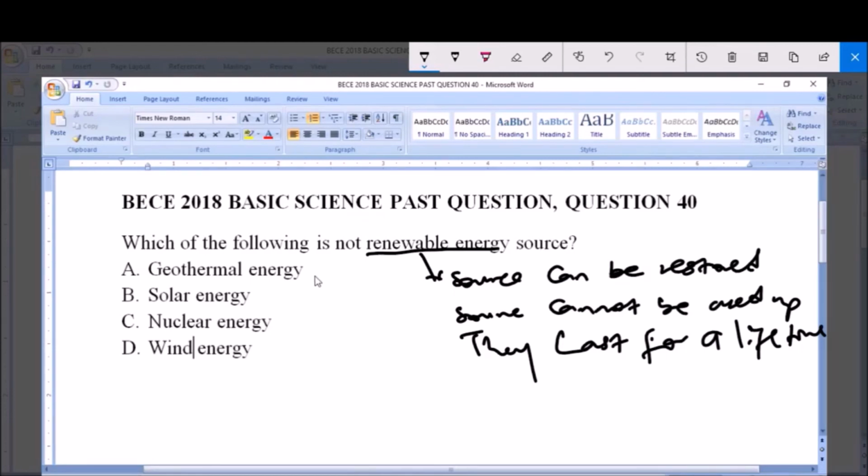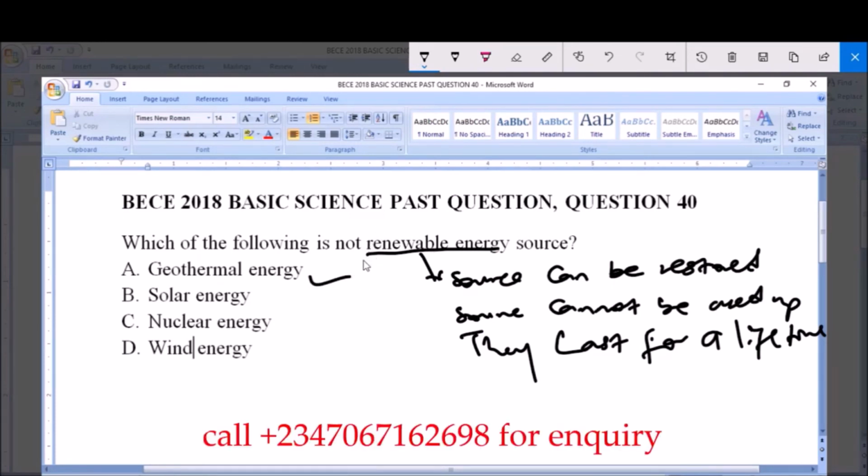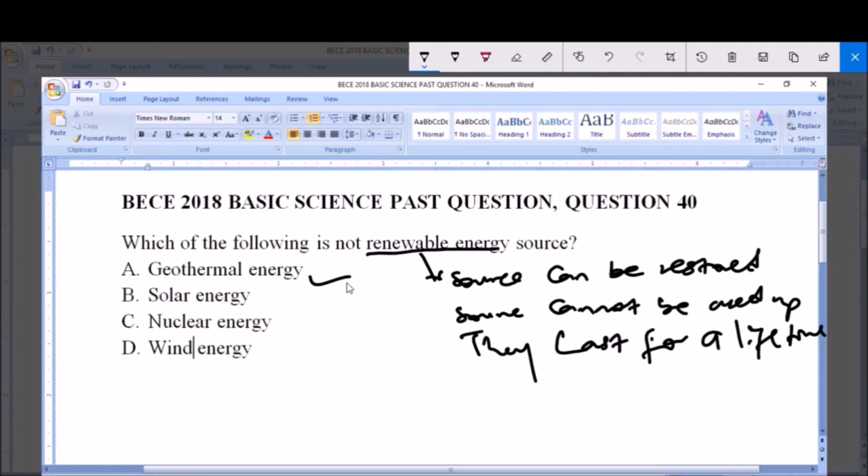Now let's start with A, geothermal energy. What is geothermal energy? Geothermal energy is energy in the form of heat. From the word thermal, you hear geothermal energy. They are energy in the form of heat, and this energy is usually gotten from plants.